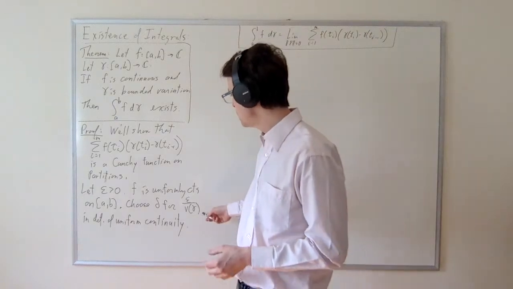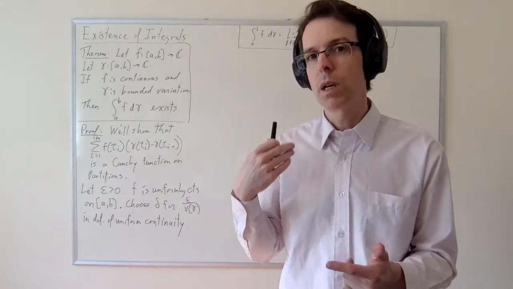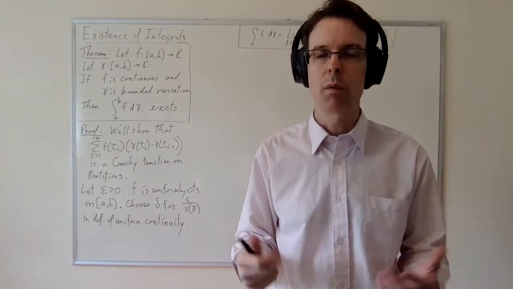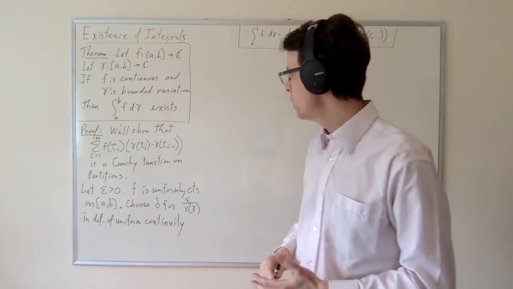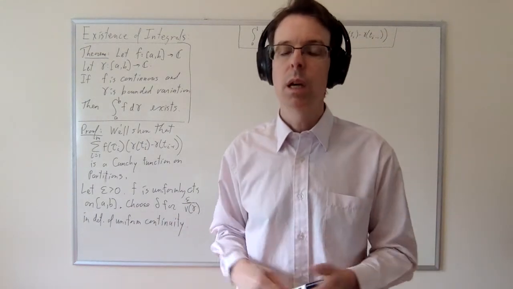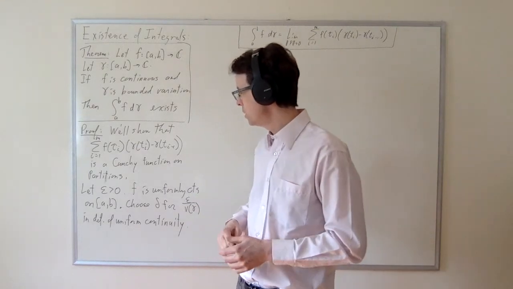And if this seems like a magic number coming out of nowhere, that's because it is a magic number coming out of nowhere. It's the number that will work in the proof and cancel a term later of the variation of gamma that will come up. The definition of uniform continuity says for every epsilon, there must be some delta. And so all I need is that this is a positive number.